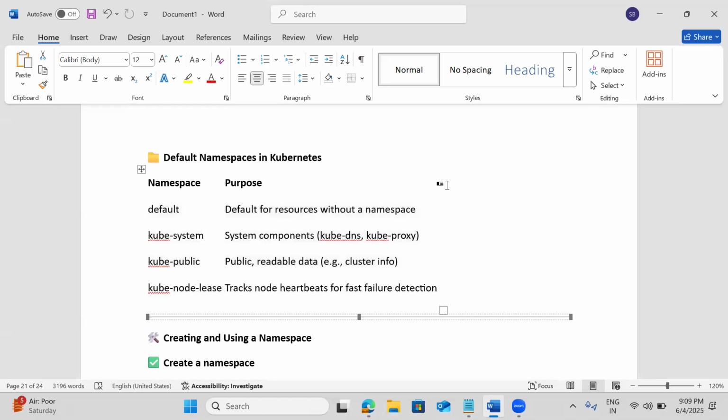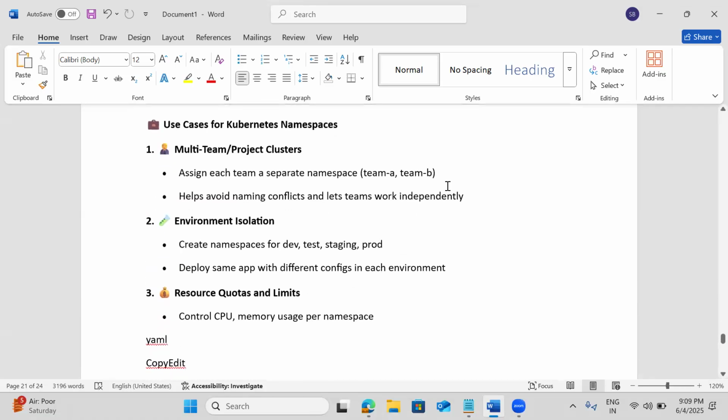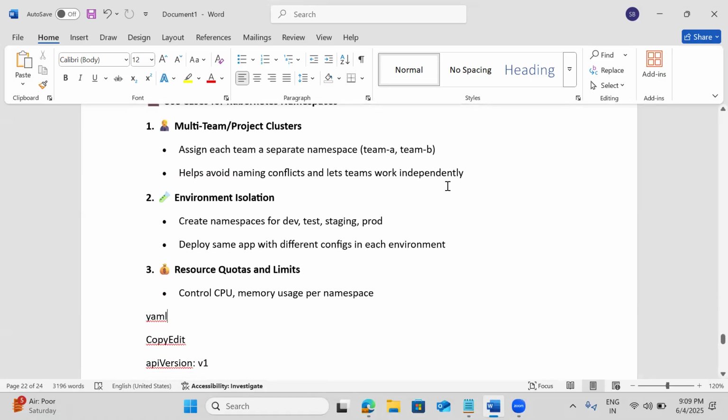But we are creating our own namespaces also. Okay, so what are the use cases? We have multiple teams in the same project, or multiple projects, and I want isolation between the multiple environments, and I want to give resource quotas also.